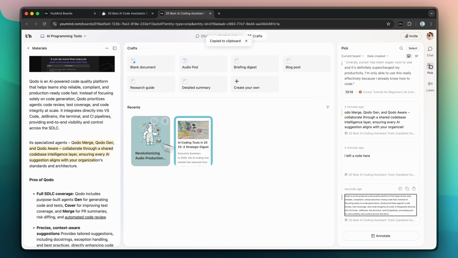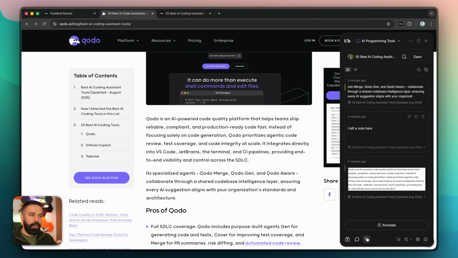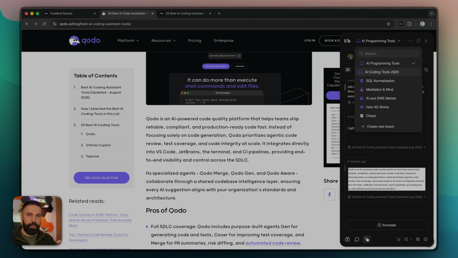Copy, paste it into a blank document here. And by the way, if you wish to extract the data in a different section, you can always click up here and select a different board.